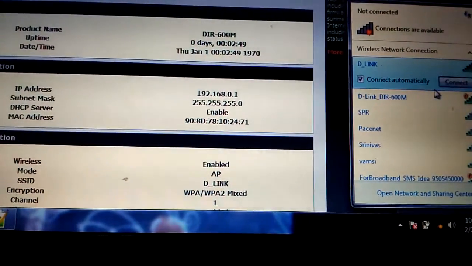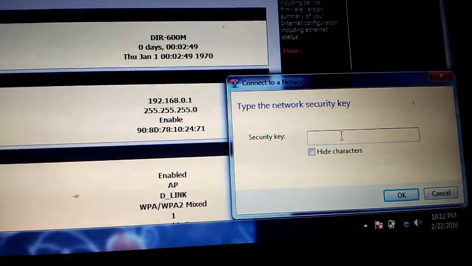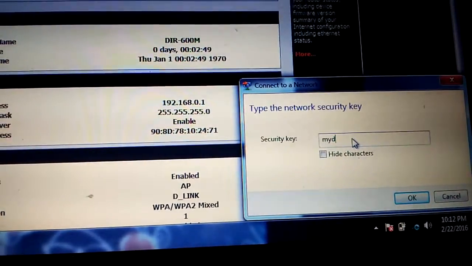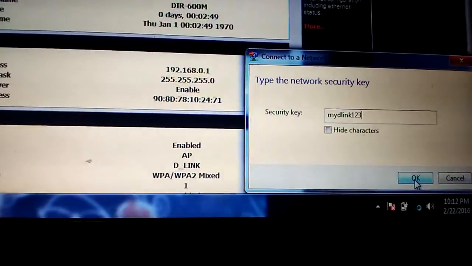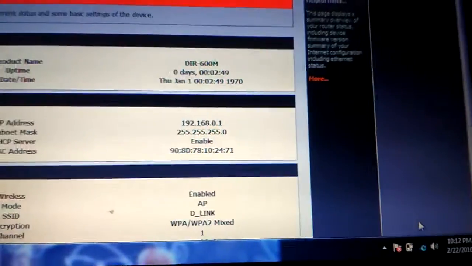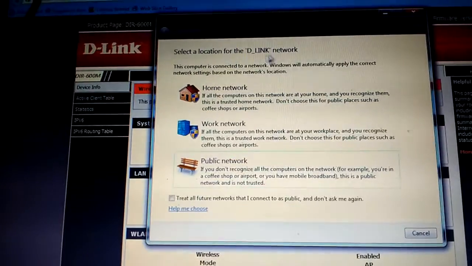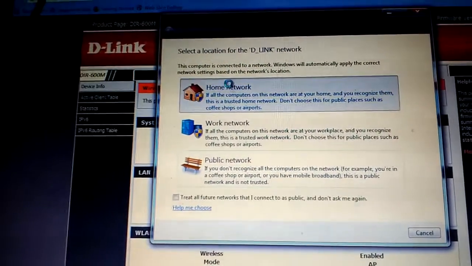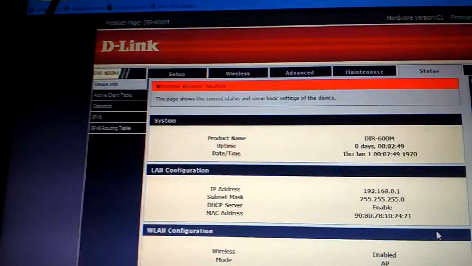I'm going to connect to my D-Link with my password, myDLink123. Click on OK. It is connecting. It is showing some selected location. I can save it as my home network and click on close.